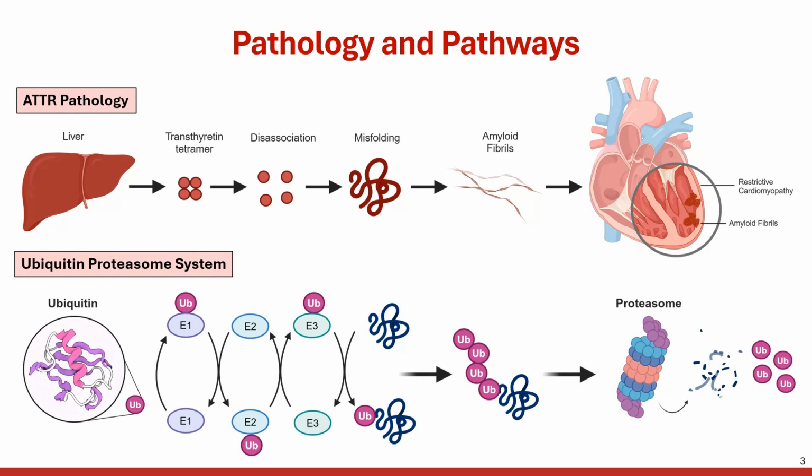To combat this, I analyzed the ubiquitin proteasome system, which focuses on cleaving these misfolded proteins. It works with ubiquitin, E1, E2, and E3 ligases to first tag the misfolded protein and then degrade it via proteasome. I hypothesized a relationship because both of the pathways focus on misfolded proteins.